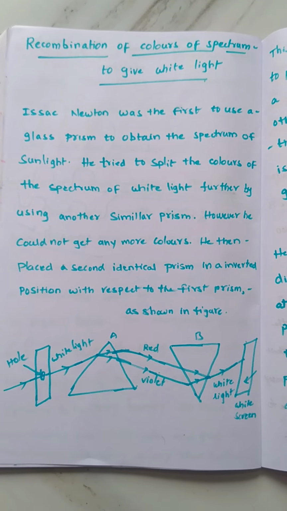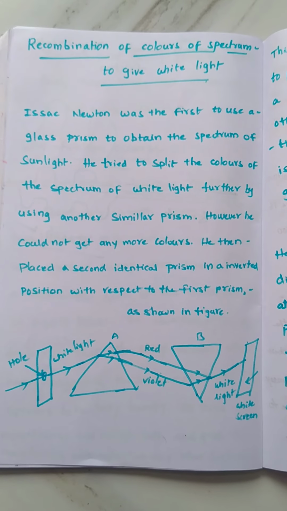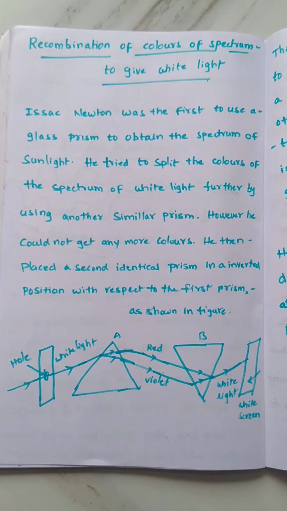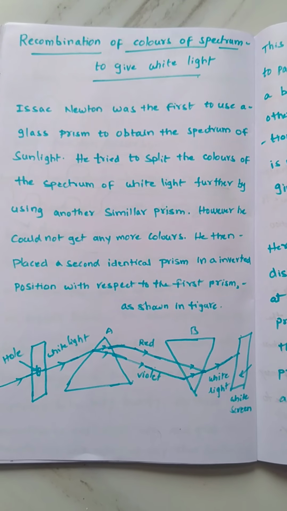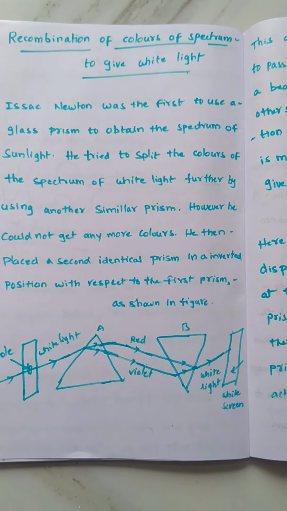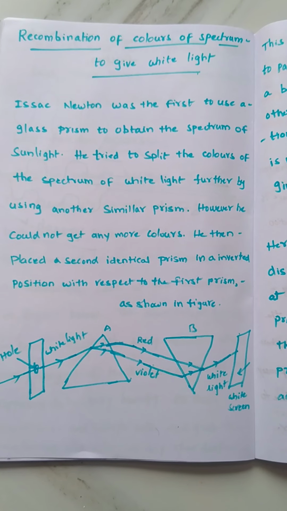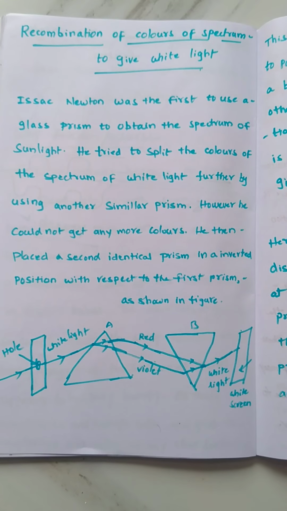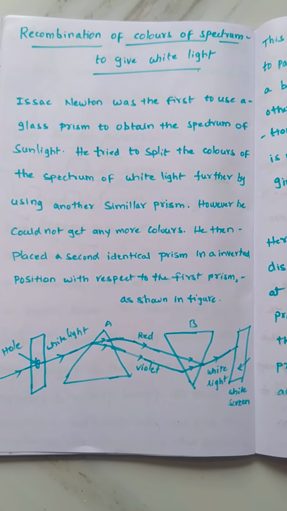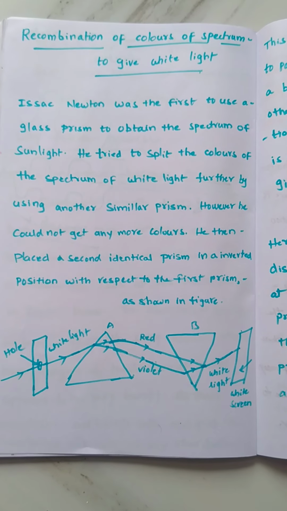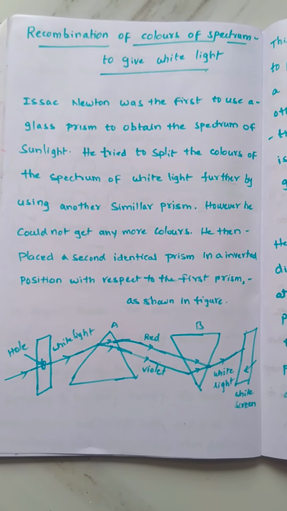Before that, when white light passes through a prism, that white light splits into seven colors. Right or not? Thus, those seven colors are formed in one spectrum. That spectrum we call the spectrum of white light. The spectrum of white light contains seven colors. Now, the recombination of colors of the spectrum to give white light. Here is the main theme we are discussing.